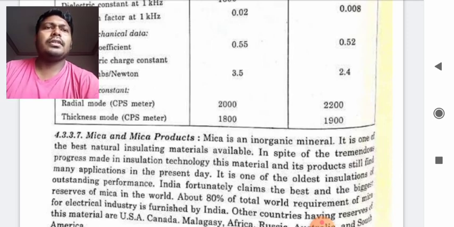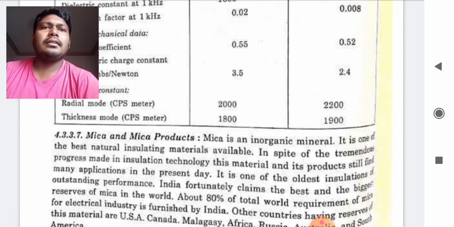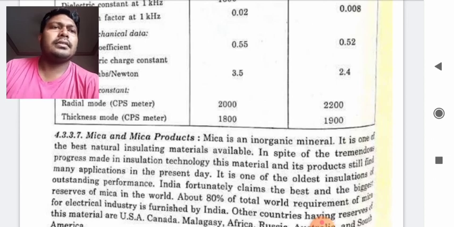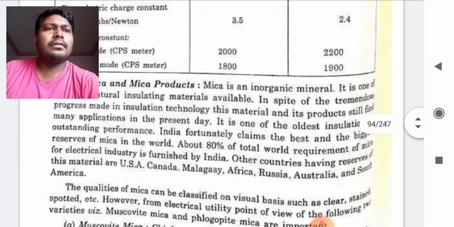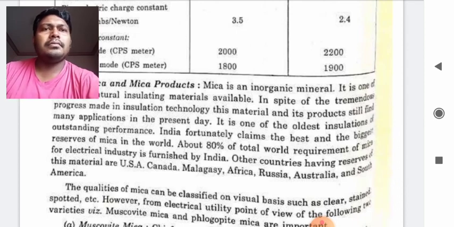India fortunately claims the biggest reserve of mica in the world. About 80% of the total world requirement of mica for the electrical industry is furnished by India. Other countries with reserves of the material are USA, Canada, Malaysia, Africa, Russia, Australia, and South America.